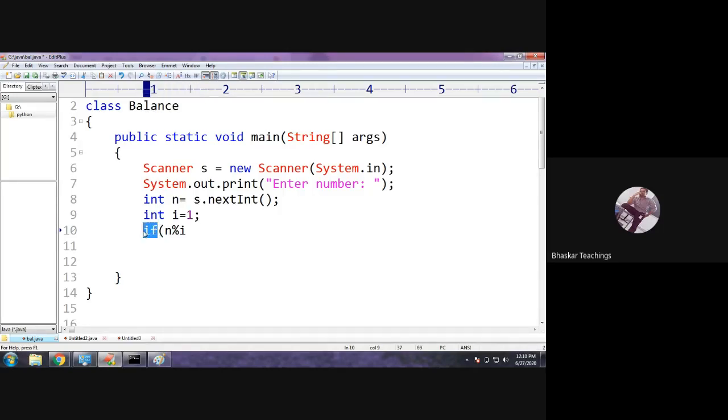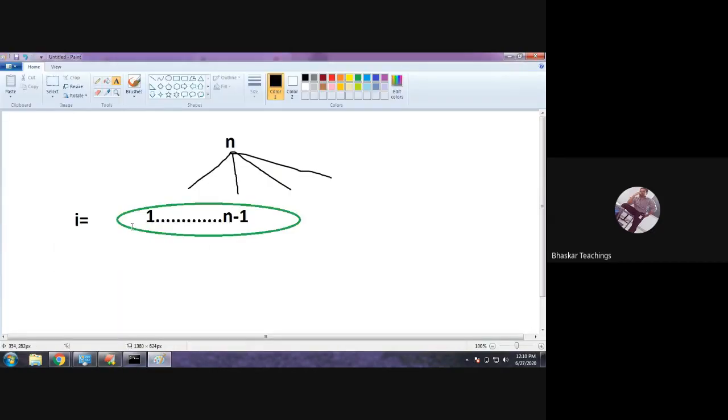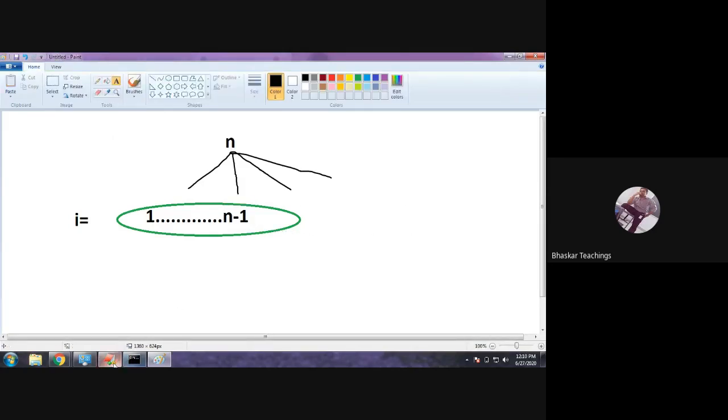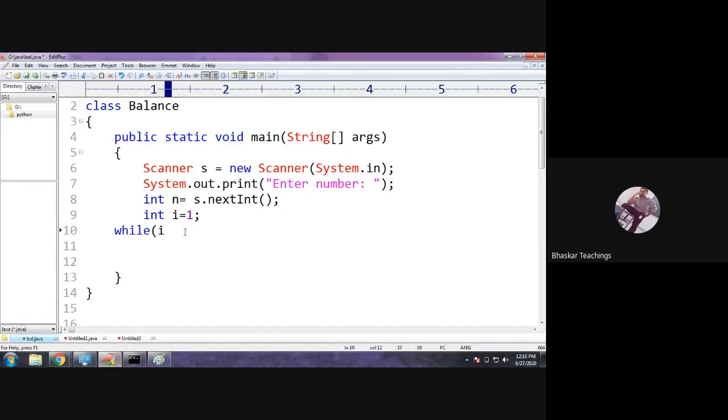Now take a while loop. Initialization is 1, and up to what point do we need to loop? Up to n minus 1. Therefore the condition would be I less than n.